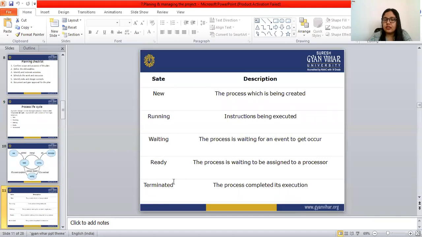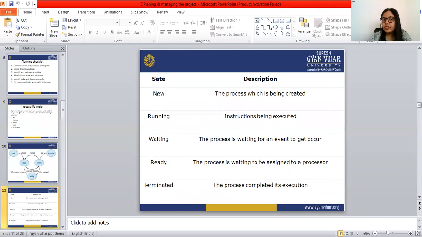Fourth is ready. The process is waiting to be assigned to a processor. Terminated means the process completed its execution. So these are the stages of the process life cycle.